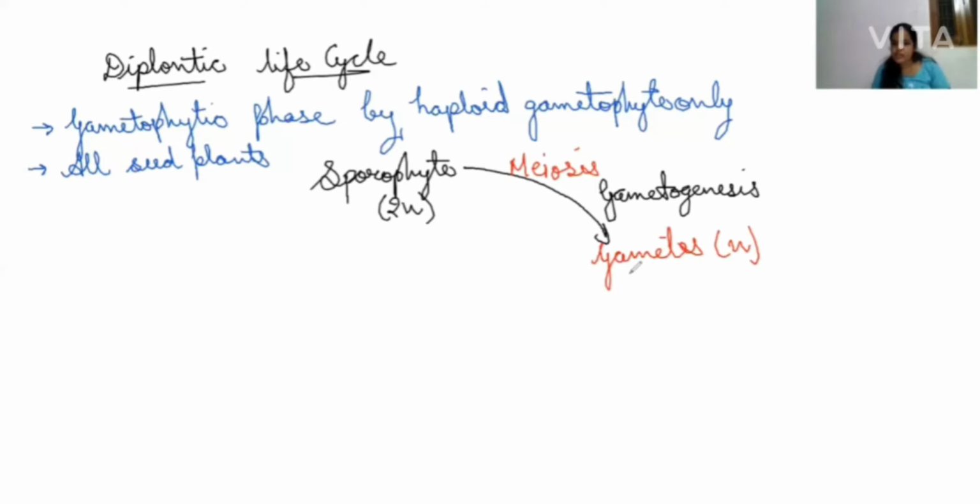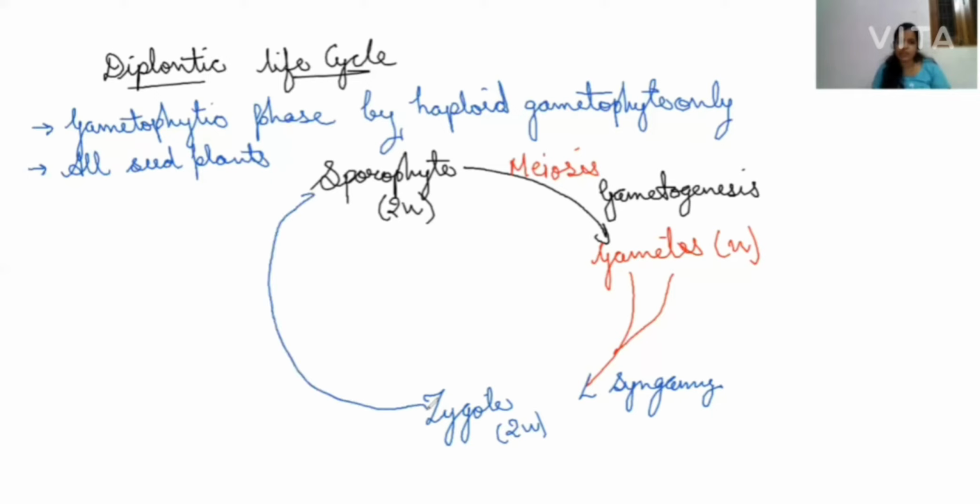The gametes will fuse by the process of syngamy to form another structure that is known as zygote, and the zygote will be a diploid structure, 2N. This process of fusion is known as syngamy, or fertilization of the gametes. Now the zygote will germinate into the sporophyte. So this is the complete diplontic life cycle, where you can see that only the haploid gametes are there, rest all the structures are diploid.